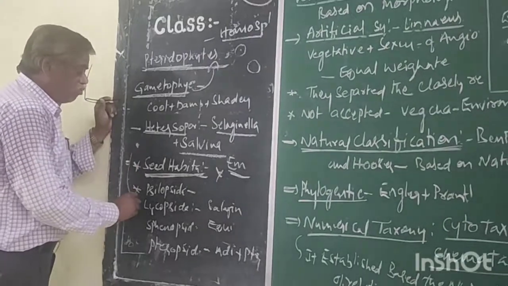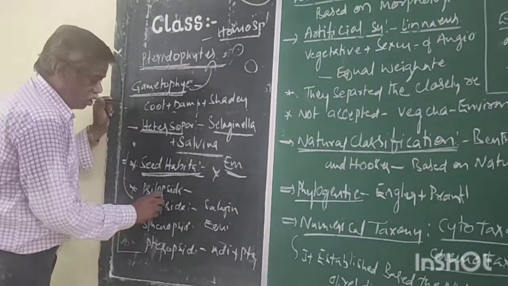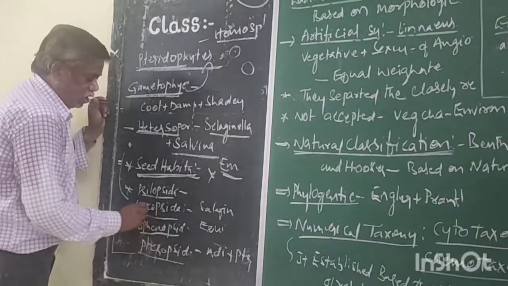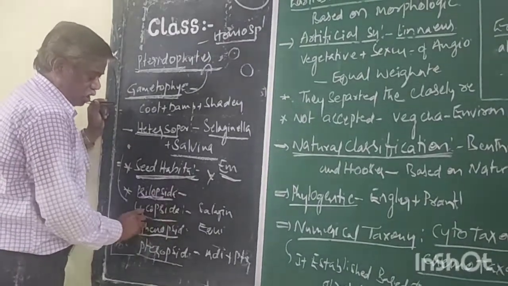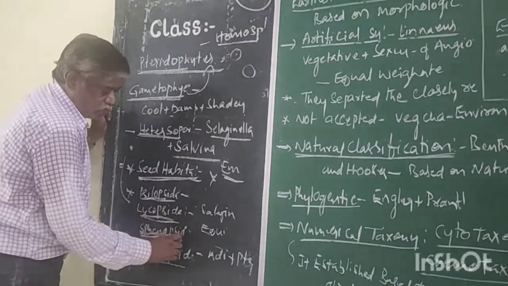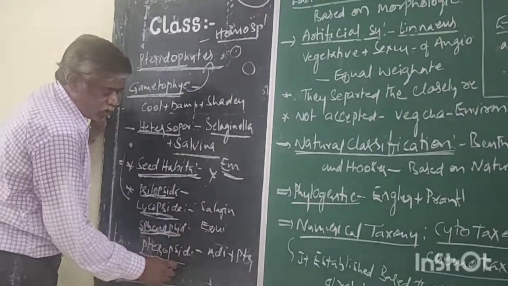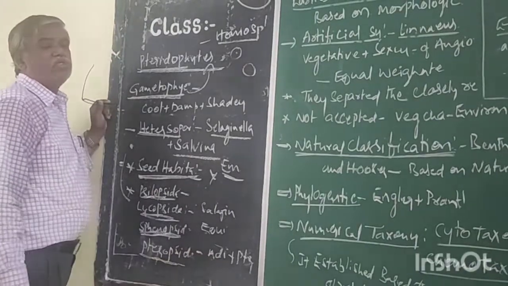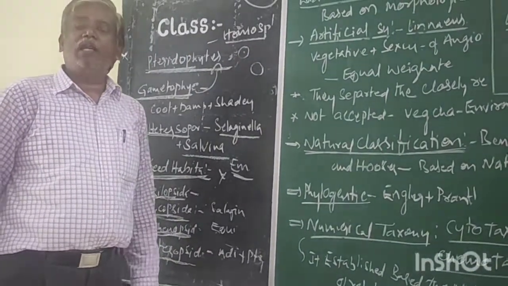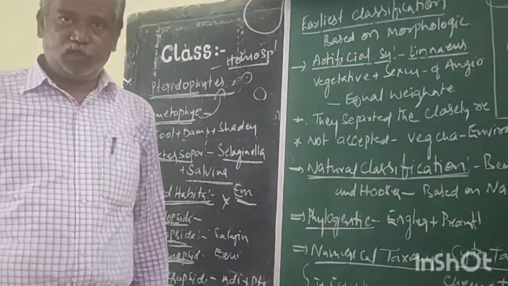Now, there are four classes: Psilopsida, Lycopsida, Sphenopsida, Pteropsida. Psilopsida: Psilotum. Lycopsida: Selaginella, Lycopodium. Sphenopsida: Equisetum. Pteropsida: Adiantum. This is about the characters and classification of pteridophytes.